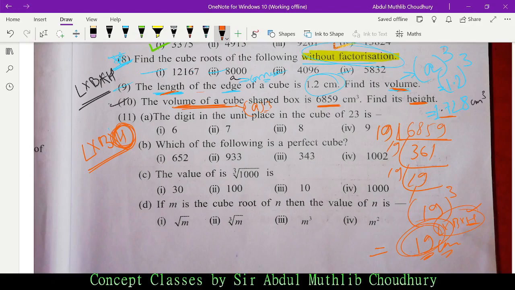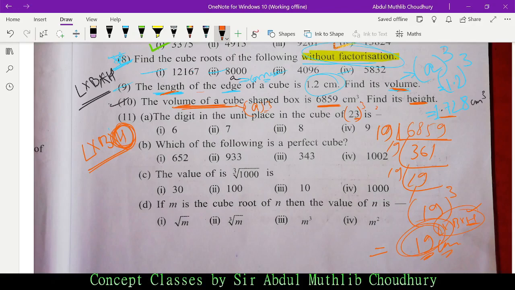The digit in question 11. We can just solve the rest of the questions here itself. The digit in the unit place in the cube of 23 is. What does the question say? When you cube 23, whatever the resultant figure, you have to consider the unit place. Do not multiply 23 three times. Just take the unit place.